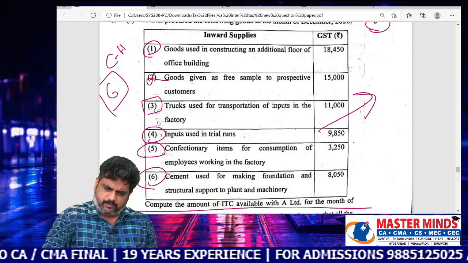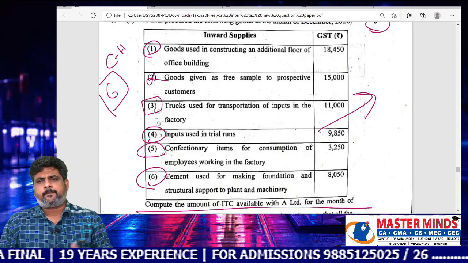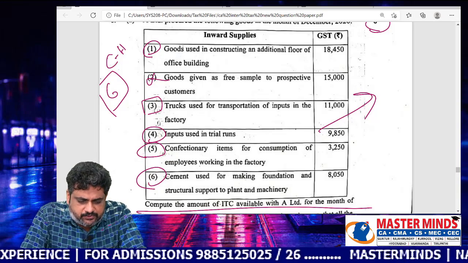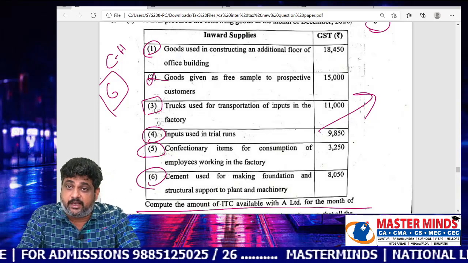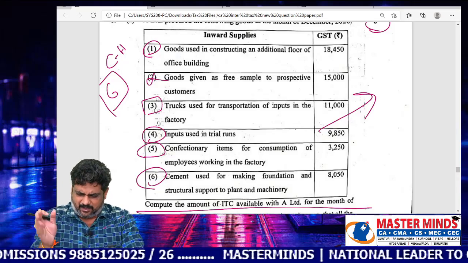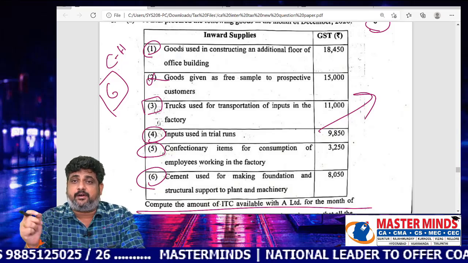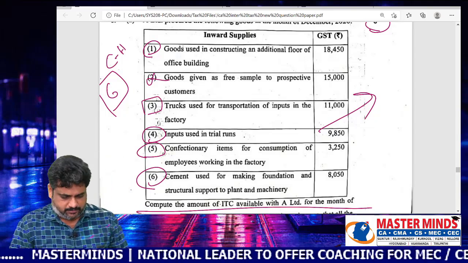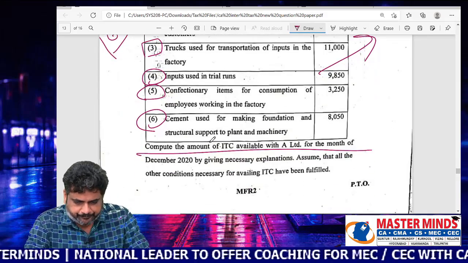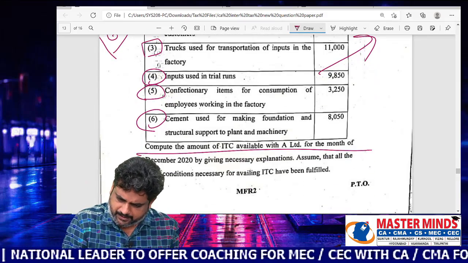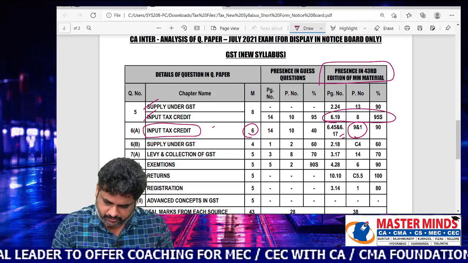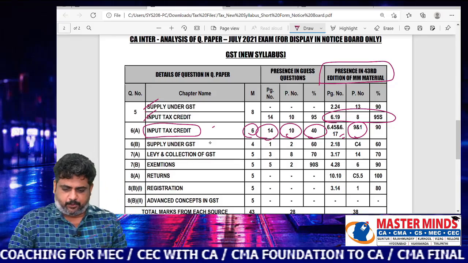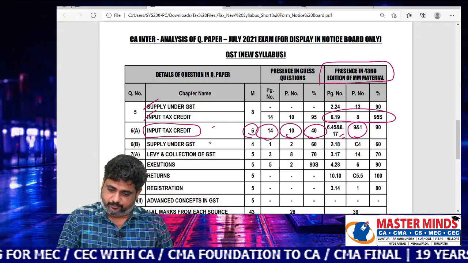So, now let us come to problem number 6. With respect to this problem number 6, almost 90 to 95% of this particular question was actually given, apart from these numbers, every word which is there in our material. This is another point you should remember. This is 6A. And the guess questions, where are the guess questions? In the guess questions, page number 14, same question. Approximately 40 to 50% was matched.